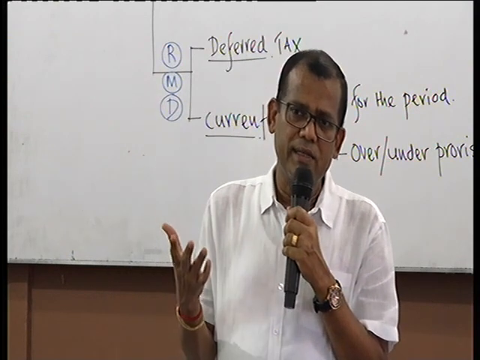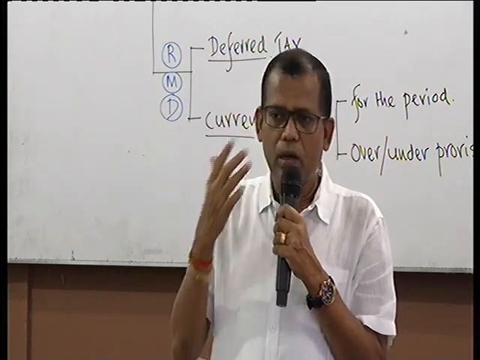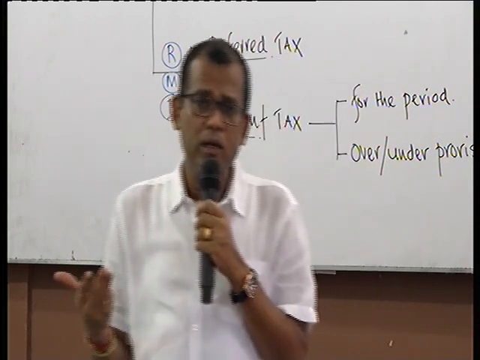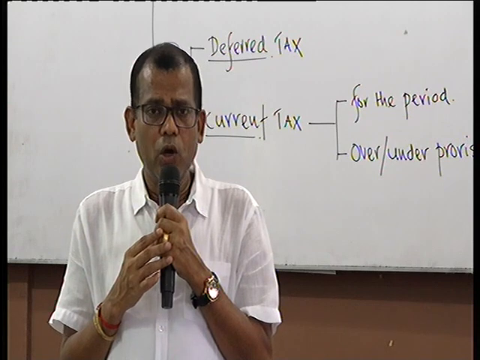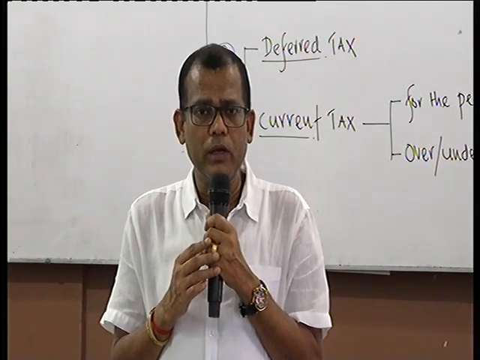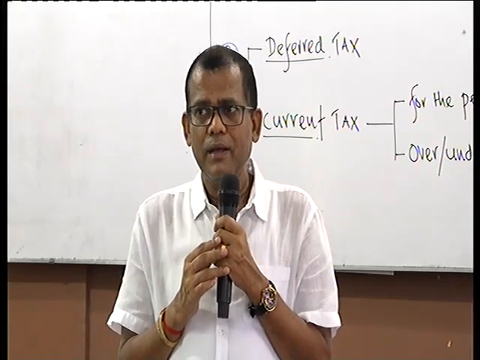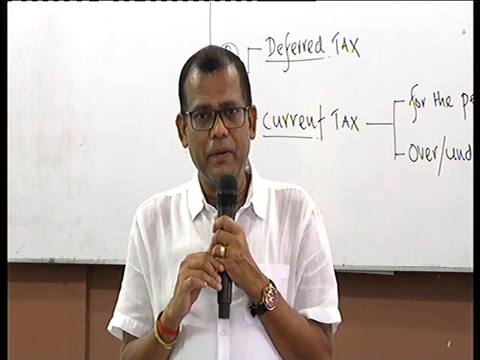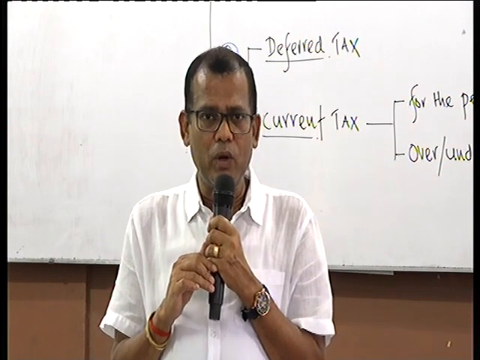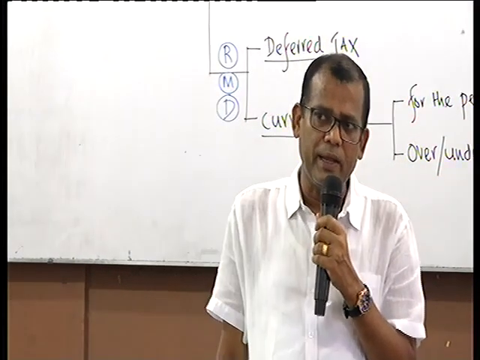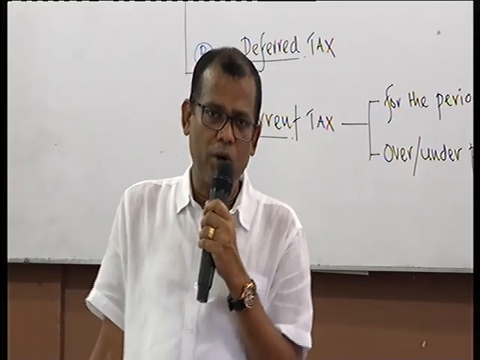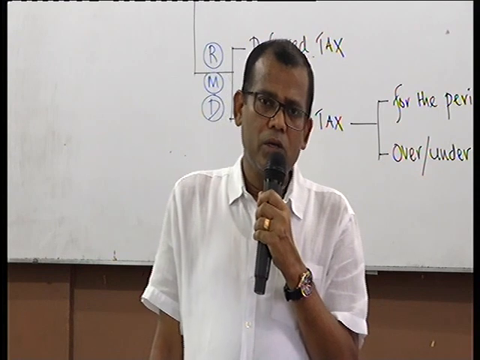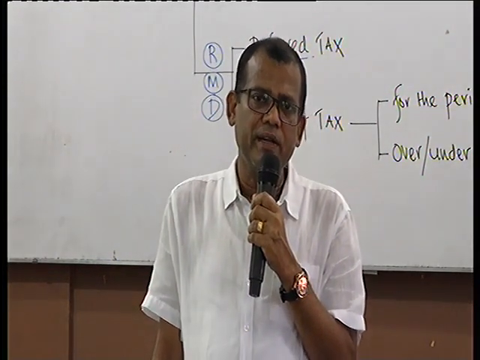Any taxes that are to be paid based on an item that is appearing in the P&L should also appear in the P&L. So the income tax relating to items appearing in the P&L, which are the ordinary income and expense items, should also be reflected in the P&L itself.